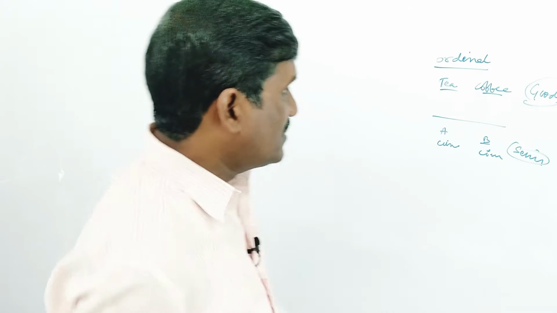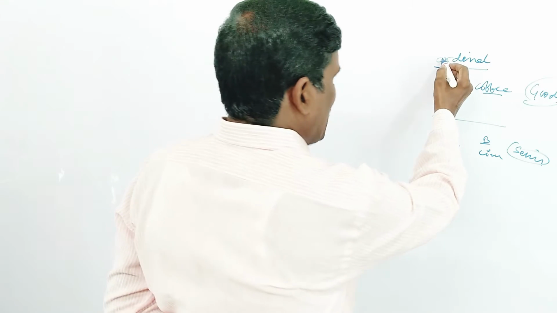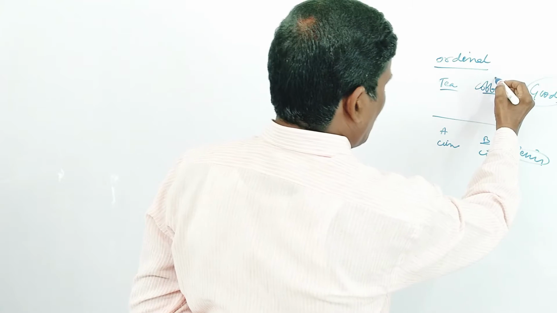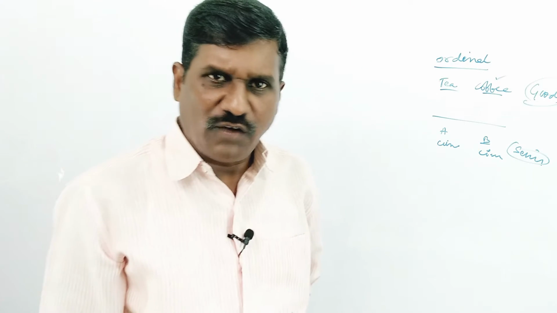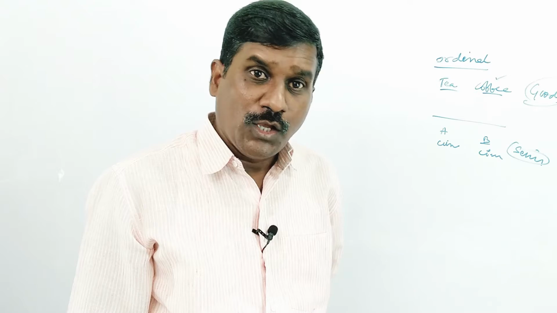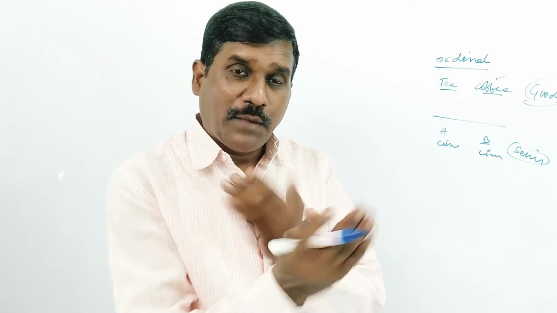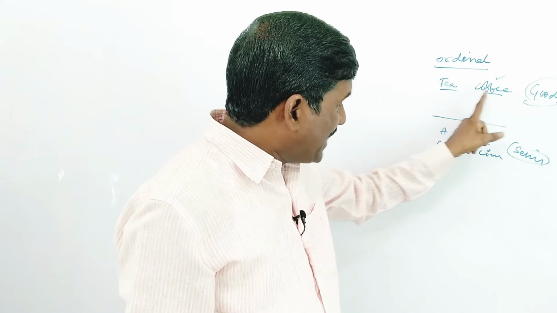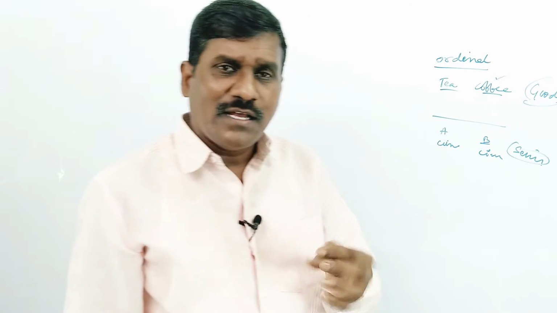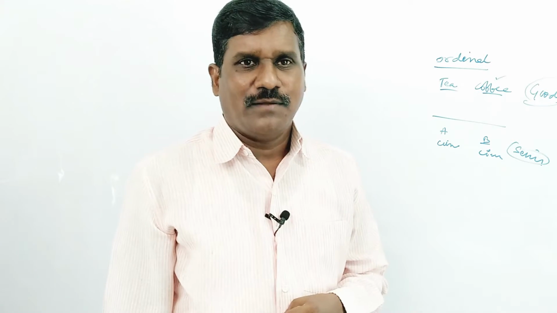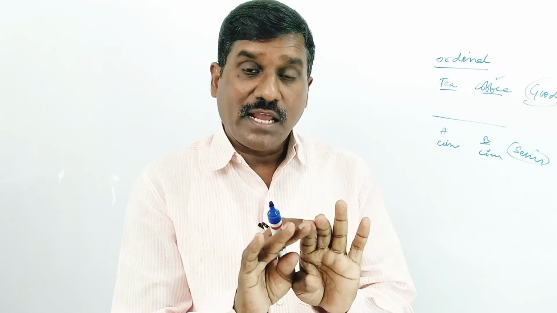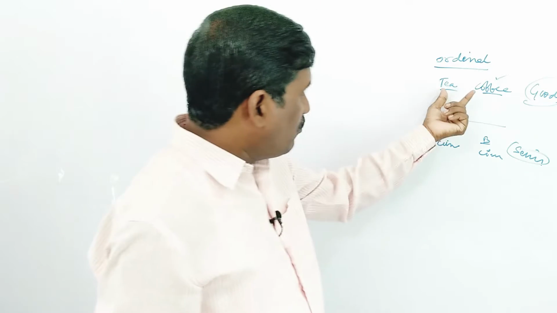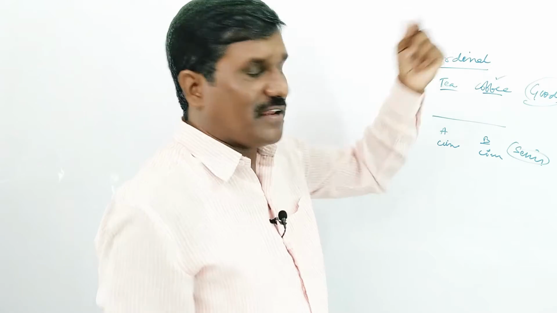But according to ordinal utility, coffee will give us more satisfaction than tea. So when we compare one commodity to another commodity, the comparison is of the satisfaction derived from goods and services. That is called ordinal.